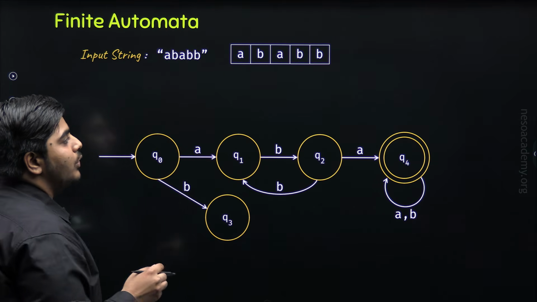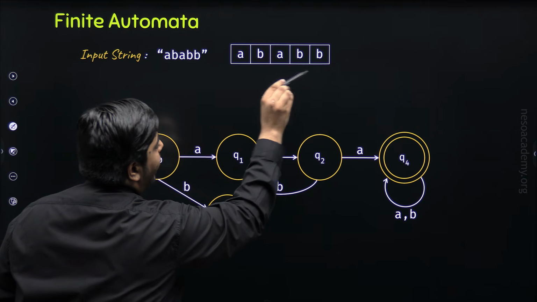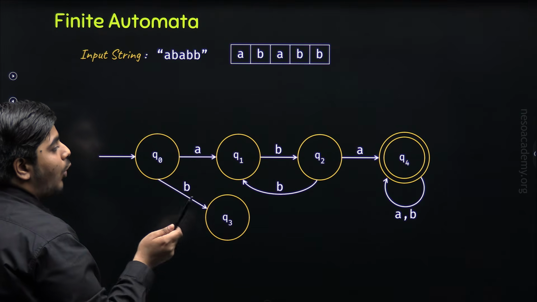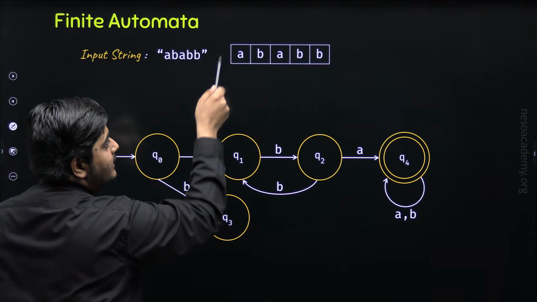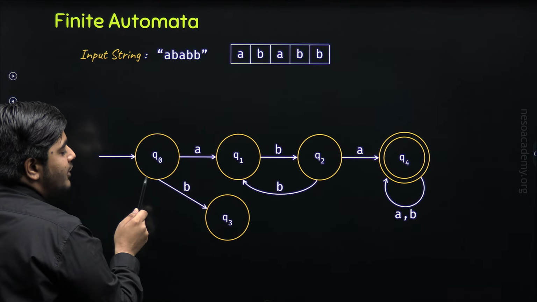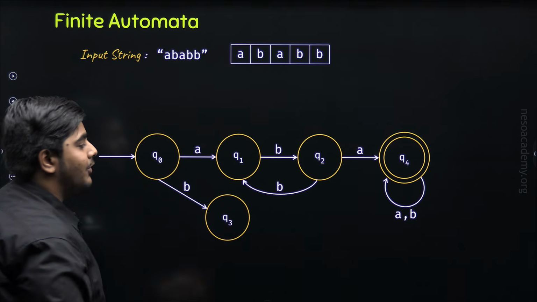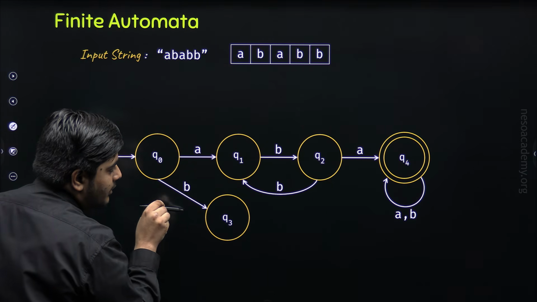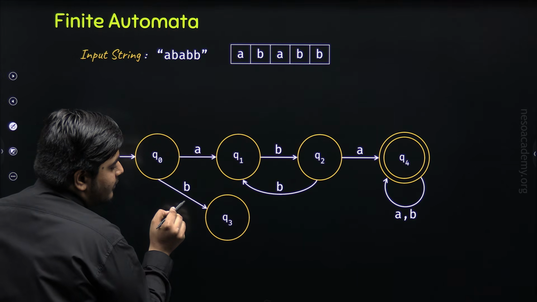But it is to be noted that the processing of input string will start from left to right. And in this finite automata, the processing of input string will always start from the initial state. So our first symbol is A and we are at the initial state Q0. Now from Q0, there are two possible transitions, this transition and this transition. But since our input symbol is A, we cannot select this transition.